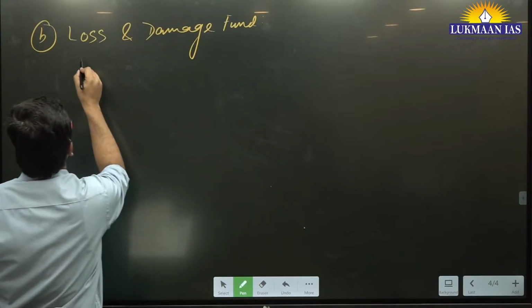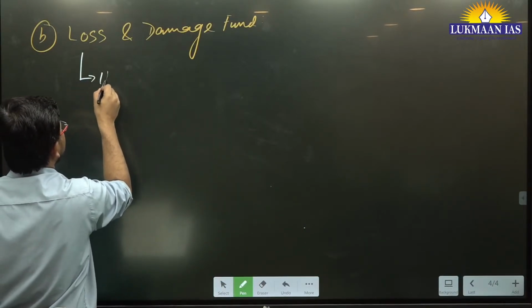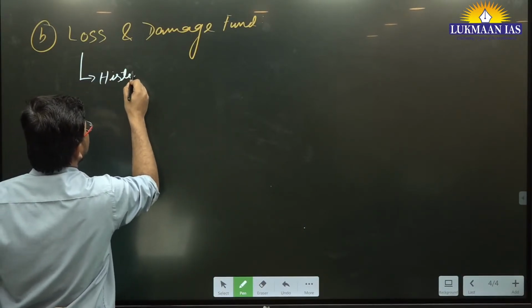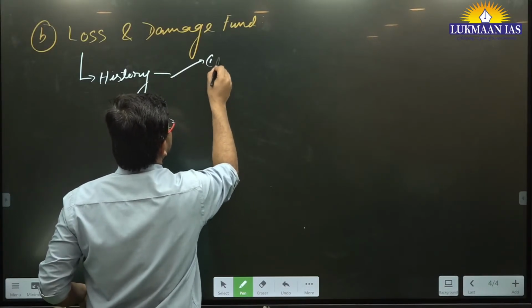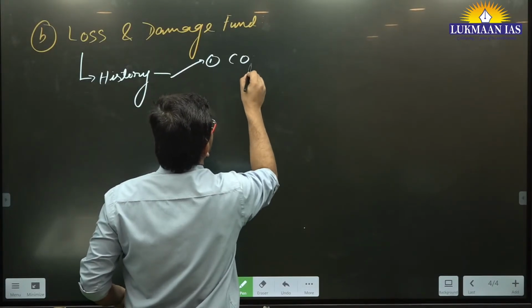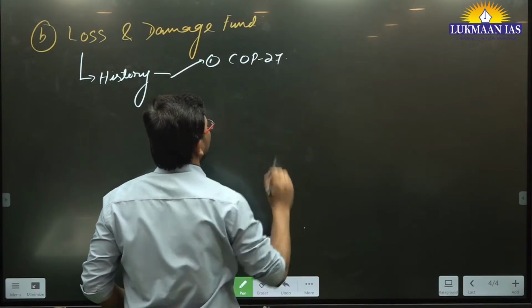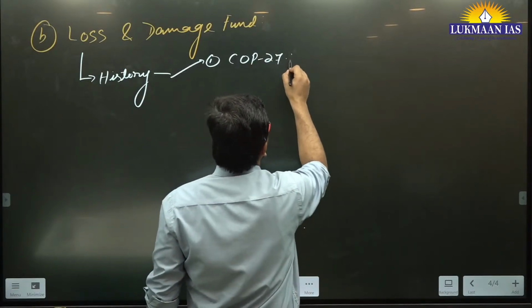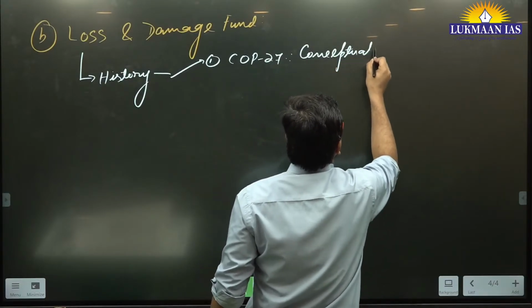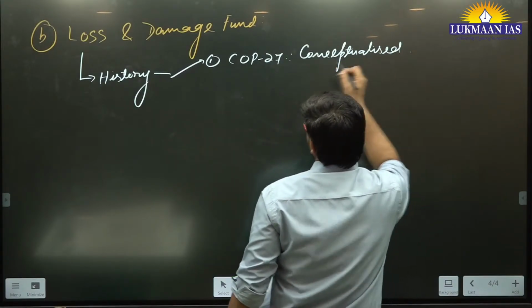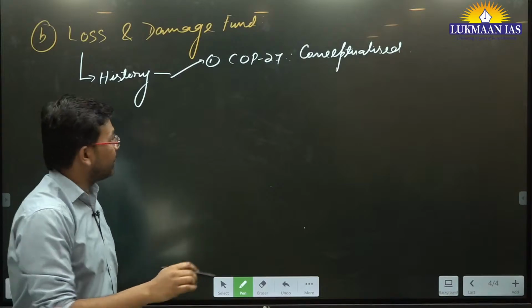If we talk about the history related to the loss and damage fund, for the first time it was thought of in COP 27. In COP 27, they conceptualized that there will be a loss and damage fund.